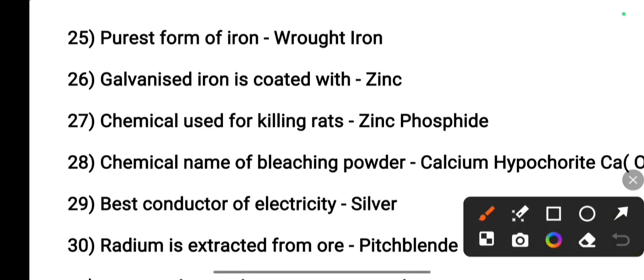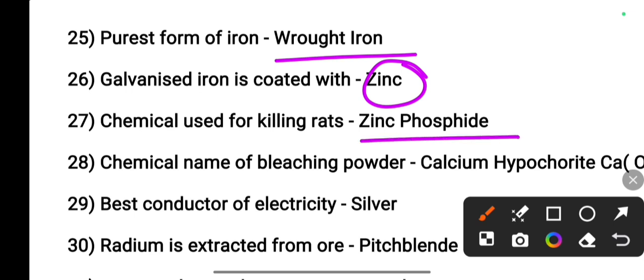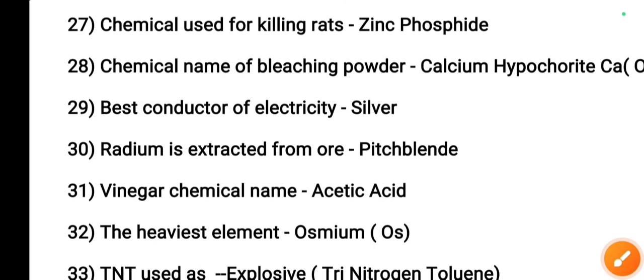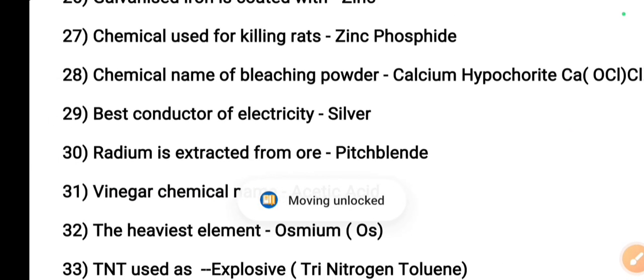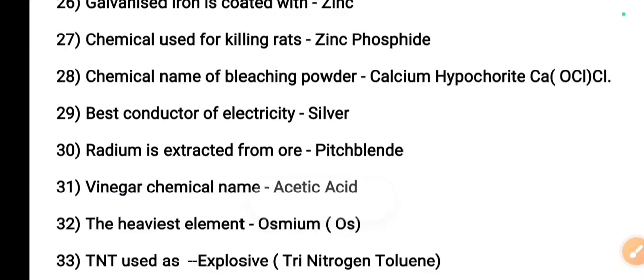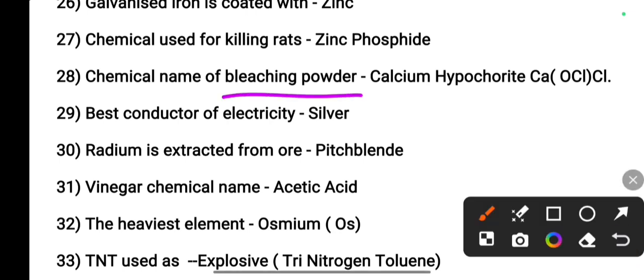Next, purest form of iron, wrought iron. Next, galvanized iron is coated with which? That is zinc. Chemical used for killing rats: zinc phosphide. Next, chemical name of bleaching powder, that is calcium hypochlorite. You have to remember also the symbol, CaOCl2. Best conductor of electricity, silver, Ag.